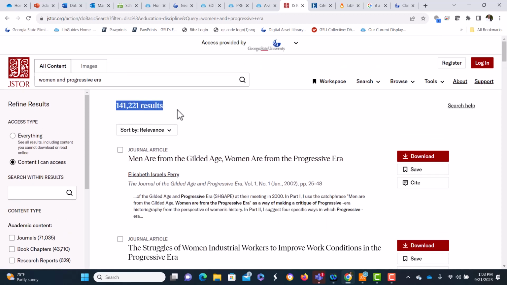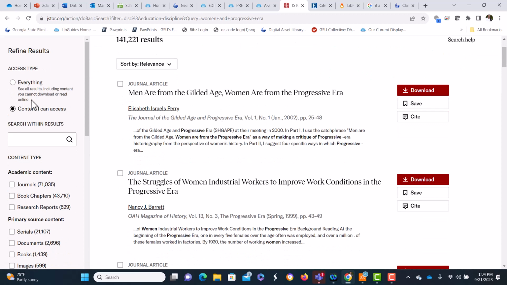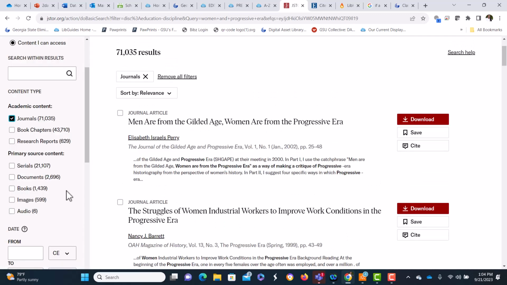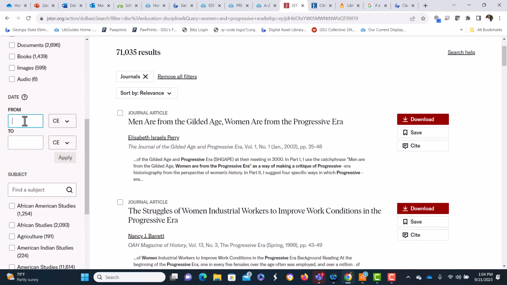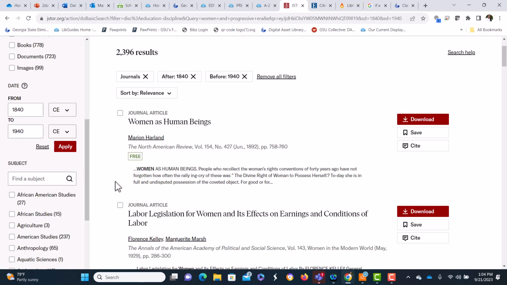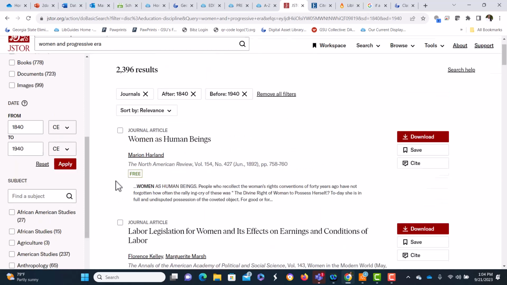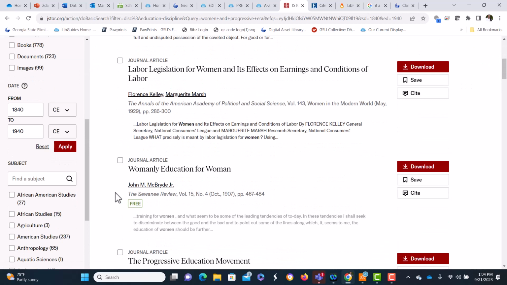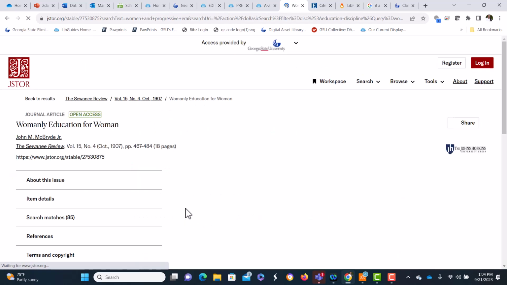Okay, we have over 141,000, so of course we can use the options on the left to narrow that down. We're going to do journals, and we can be more specific as we did in the other database with our time period, and let's apply that. And yeah, so that brought it down to about 2,400. You can go through Womanly Education for Women. This was actually published in 1907.